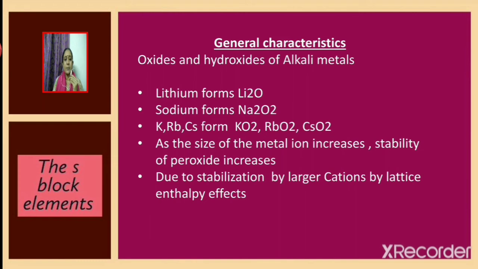As the size of the metal ion increases, stability of the peroxide increases. Now what is it due to? It is due to the stabilization of larger anions by larger cations through lattice enthalpy effects.